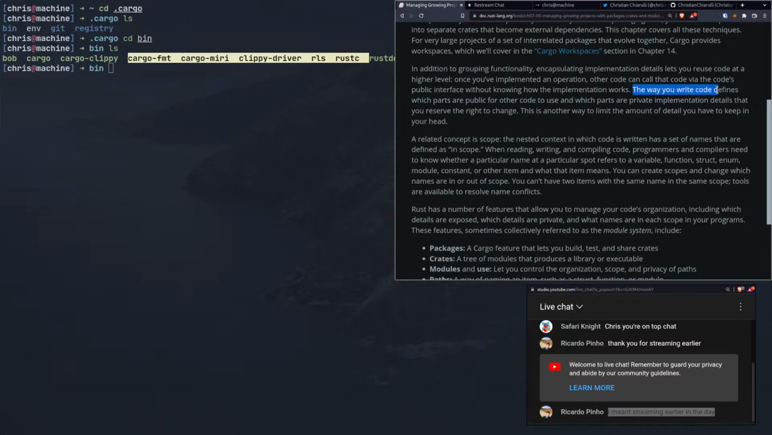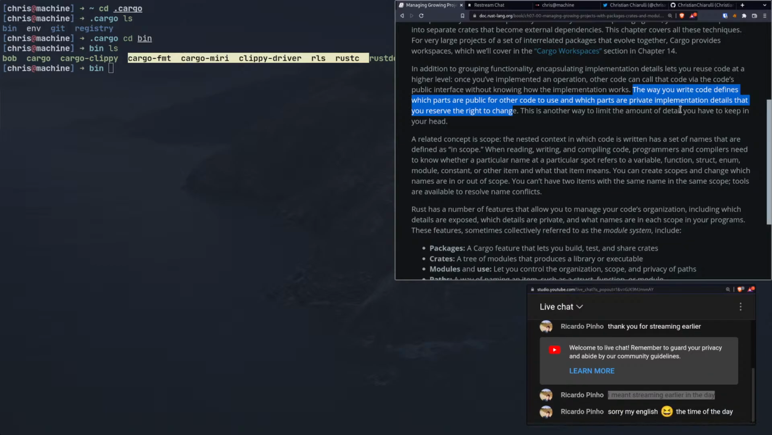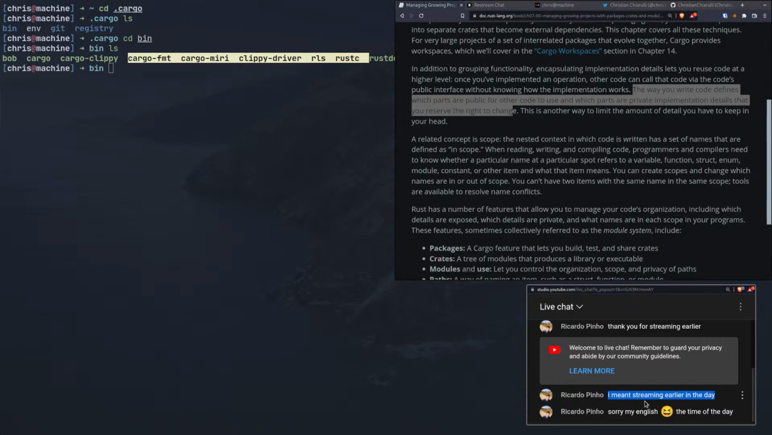All right, the way you write code defines which parts are public for other code to use and which parts are private implementation details that you reserve the right to change. All right, so this is another way to limit the amount of detail you have to keep in your head.